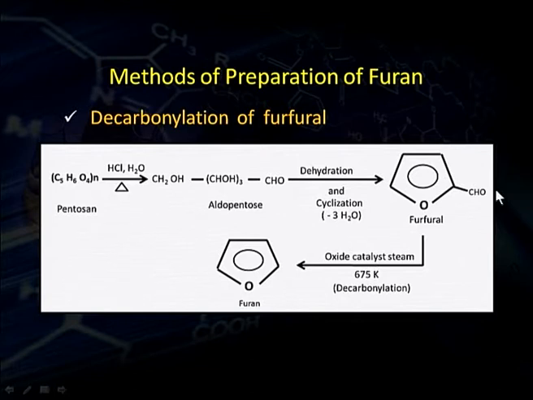Furfural is 2-formyl furan. When 2-formyl furan, or furfural, is heated with an oxide catalyst in steam, that oxide catalyst may be magnesium or cobalt chromite, it undergoes decarbonylation to form furan.